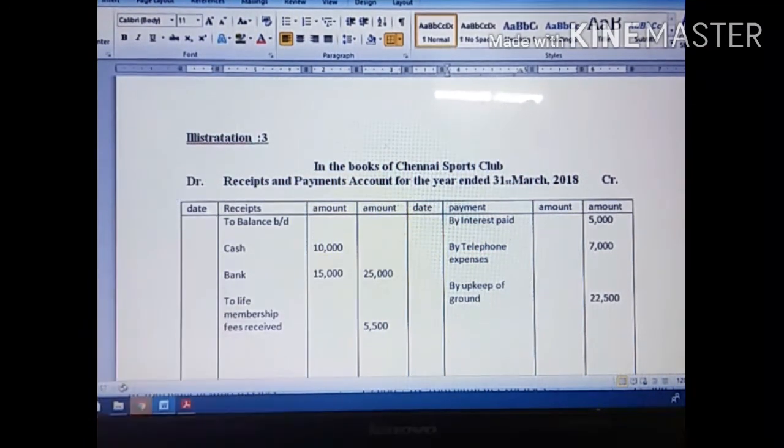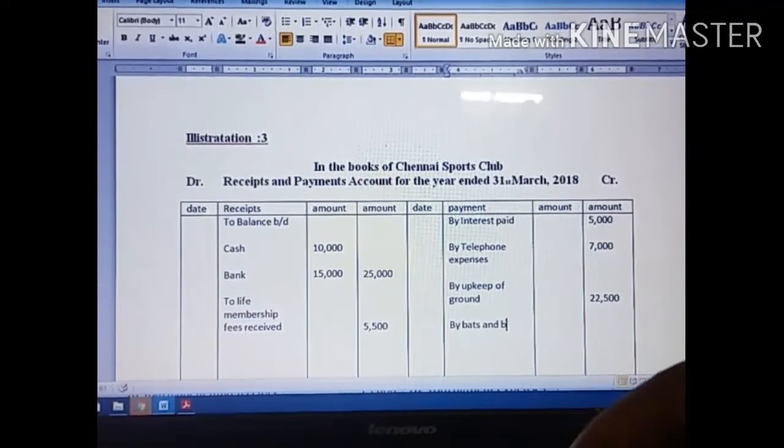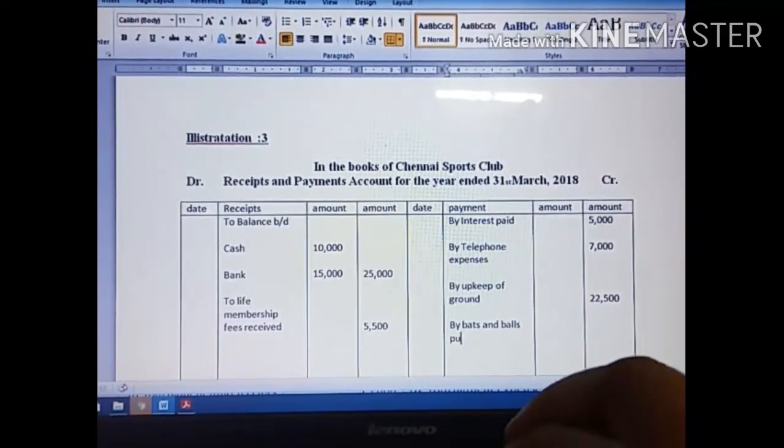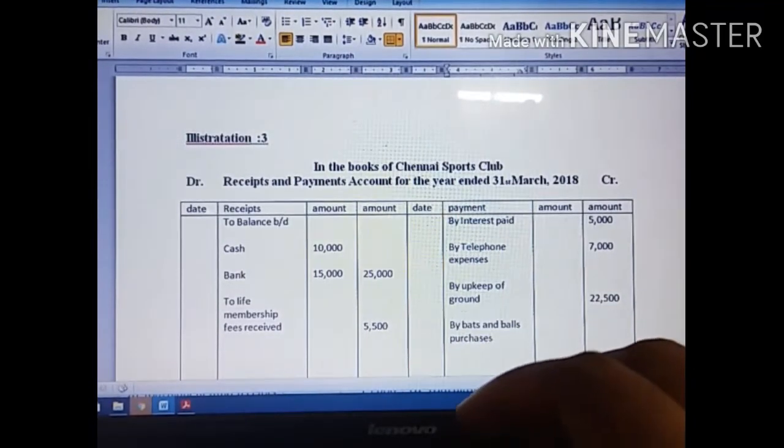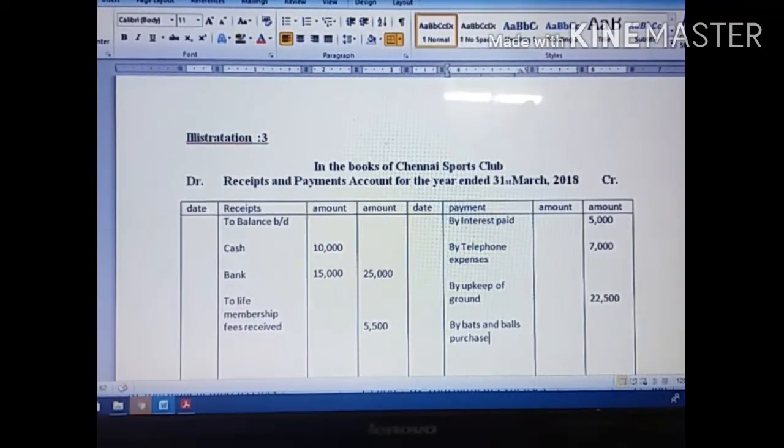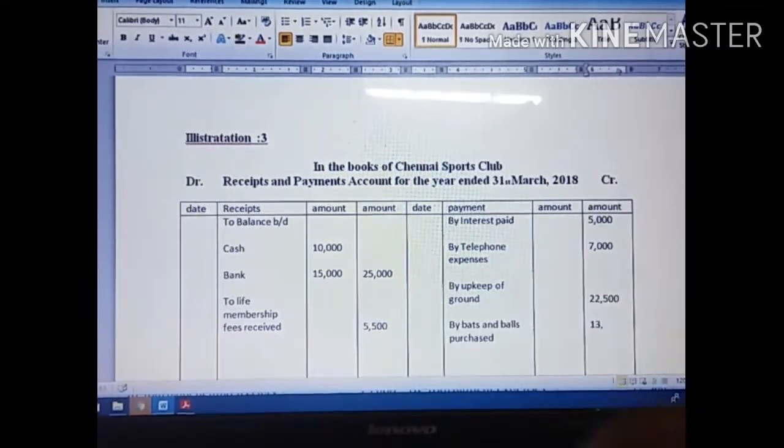By bats and ball purchased. What is the value? Bats and ball purchased, 13,000. They have given 13,000, so I write 13,000.